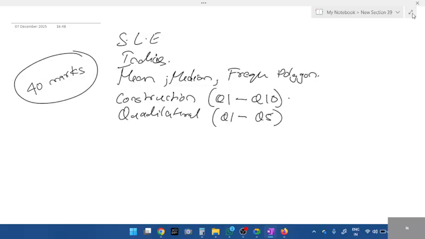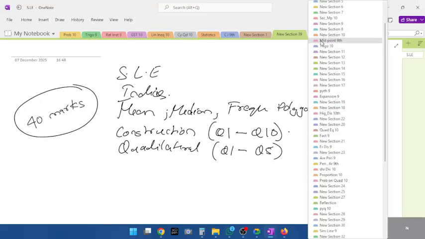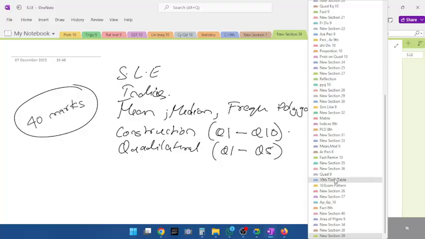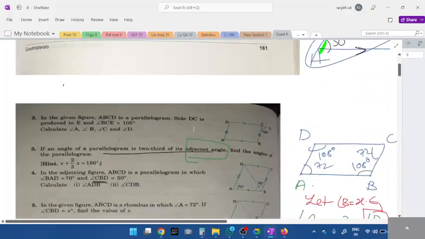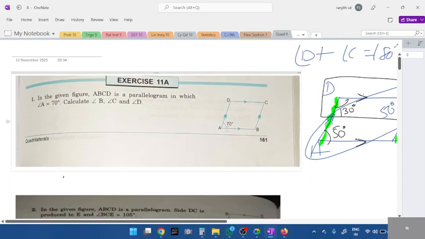Okay, quadrilateral questions 1 to 5. Look at questions 1 to 5. This one, you remember the concept? Opposite angles are equal in a parallelogram. Allied angles, adjacent angles: angle A plus angle B is adjacent.